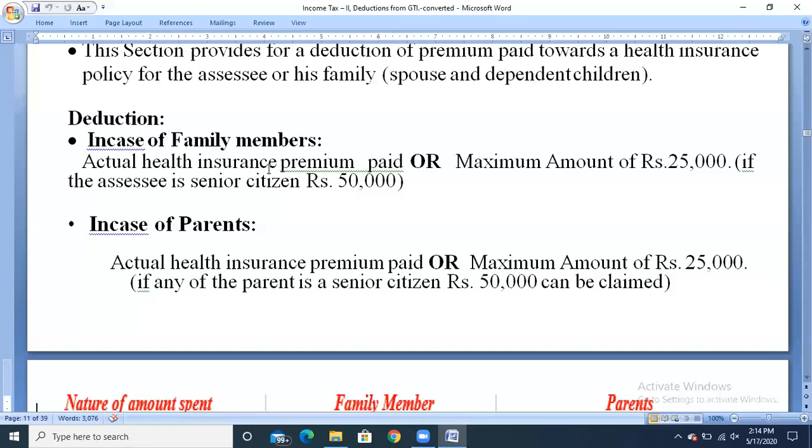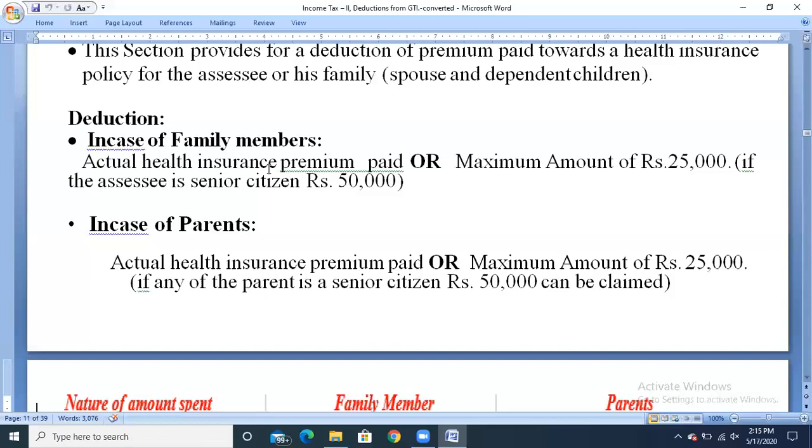Then the deduction amount will be the actual health insurance payment paid or a maximum of rupees 25,000, whichever is less. And in case the assessee is a senior citizen, rupees 50,000 he can claim as deduction. And in case of parents, if you have taken any health insurance, the actual health insurance premium or a maximum of rupees 25,000.